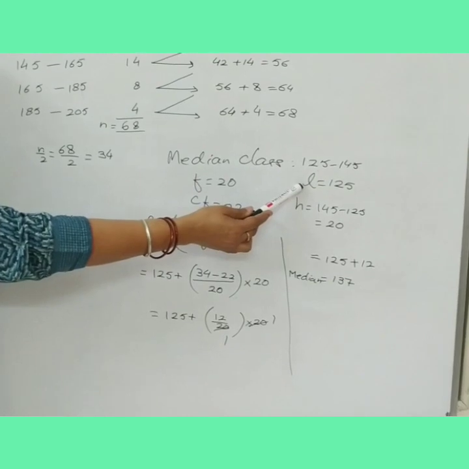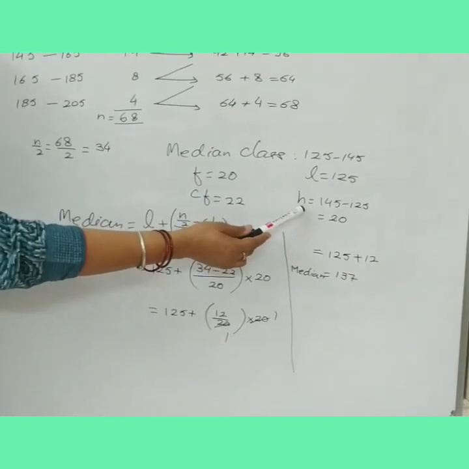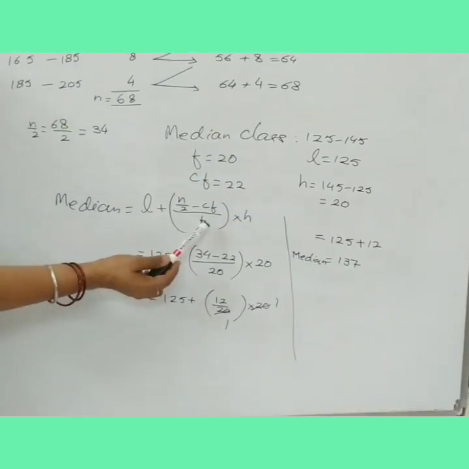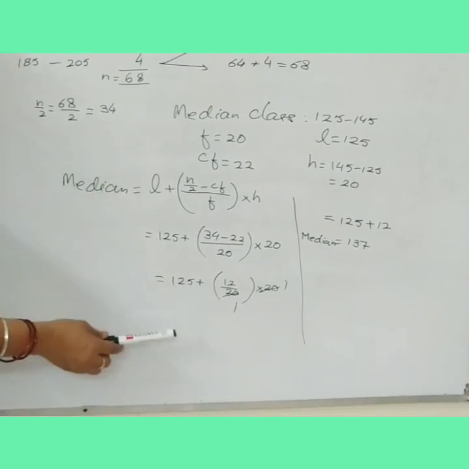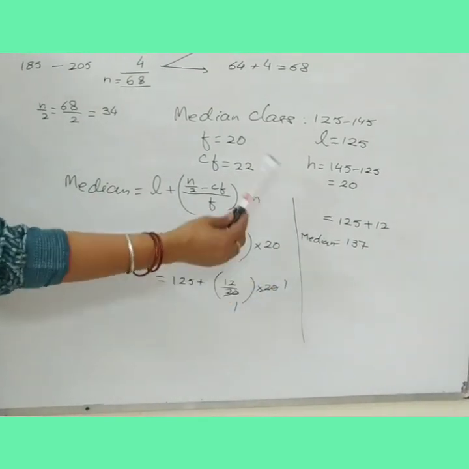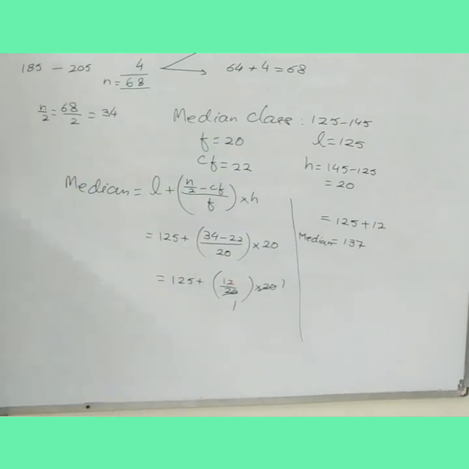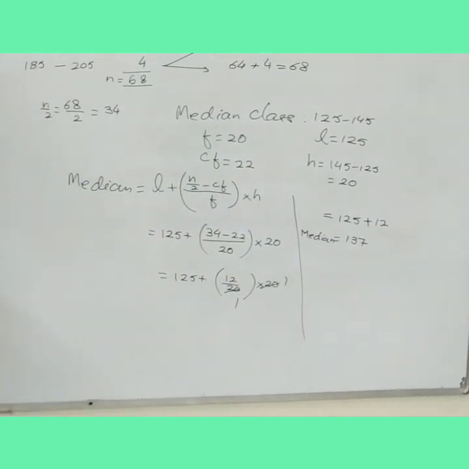L is the lower limit of the median class. h is the class size. And this is the formula to find the median, right? And your answer will always lie within the median class. Thank you.